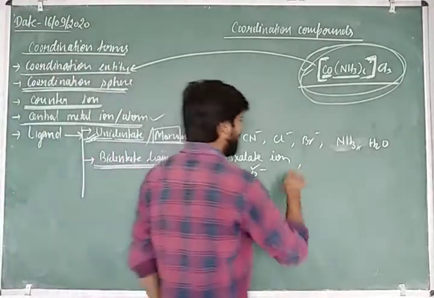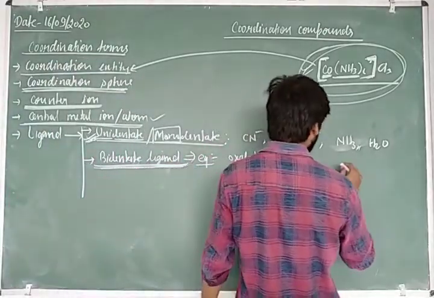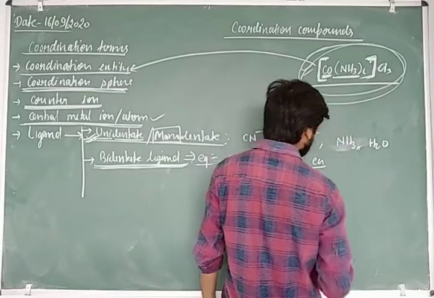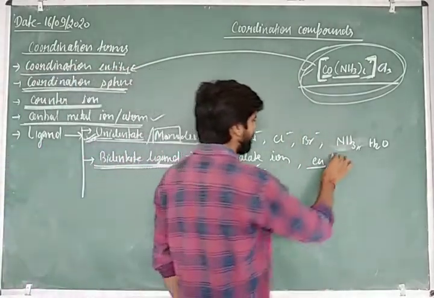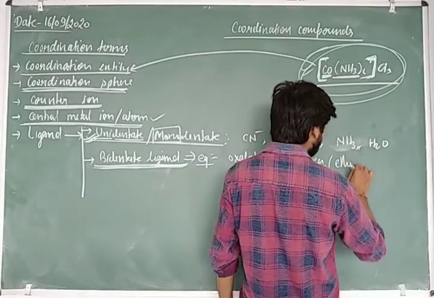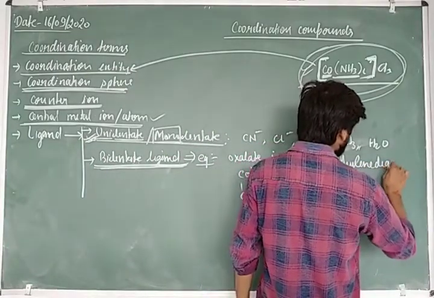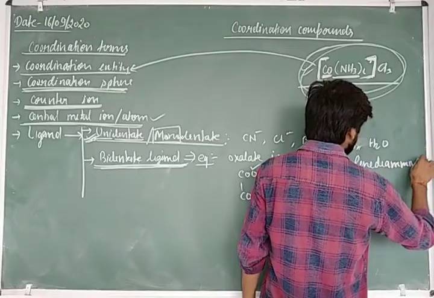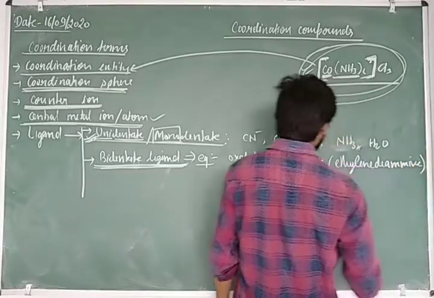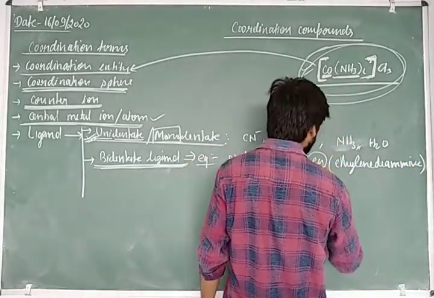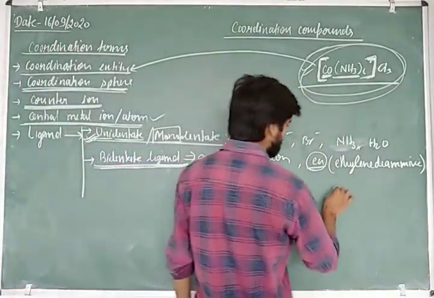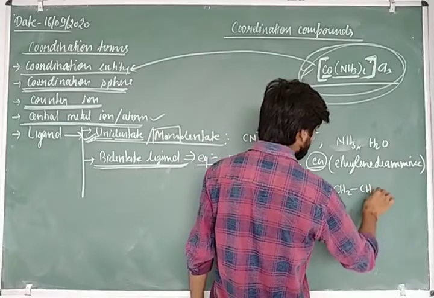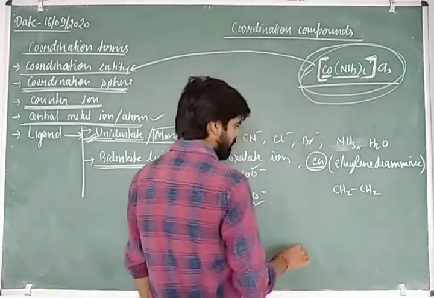And you can also give another example of the bidentate ligand. That one is the EN. EN is the ethylene diamine. The full form of EN is ethylene diamine. Ethylene diamine is written as a short form in the form of EN. So what is the formula of the ethylene diamine? Here you can see that there are two carbon atoms.